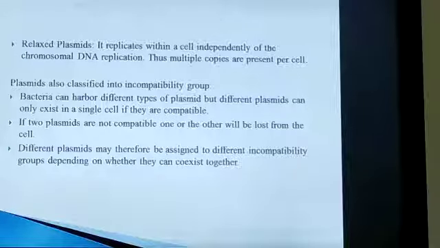Not necessarily only a single plasmid will be present in a cell; different types of plasmids can be present in a single cell. But these different plasmids only exist in a cell if they are compatible. If two plasmids are not compatible, then one or the other plasmid will get lost from the cell. Different plasmids may therefore be assigned to different incompatibility groups depending on whether they can coexist together or not.